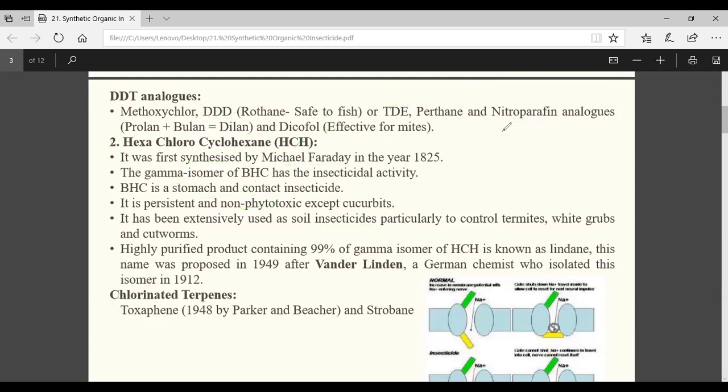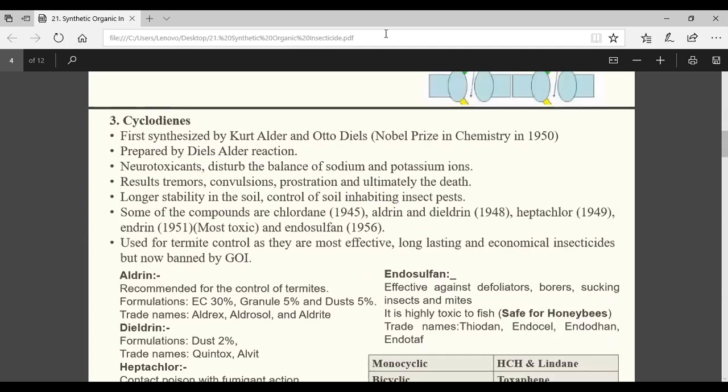Now, coming to the next one, you see, cyclodiene compounds. Here, you see, this is synthesized by Diels, Alder and Otto Diels. It may come in the exam. Two scientists prepared these cyclodiene compounds, and the reaction through which these cyclodiene compounds are prepared is known as the Diels-Alder reaction. It may come in the exam. The mode of action and all are not that important.